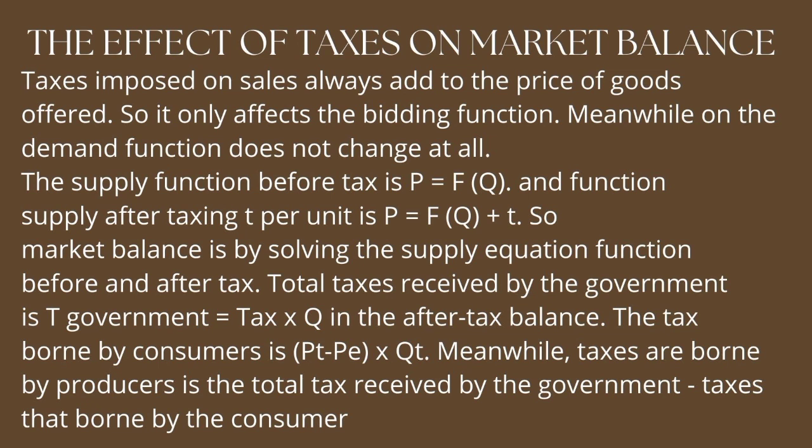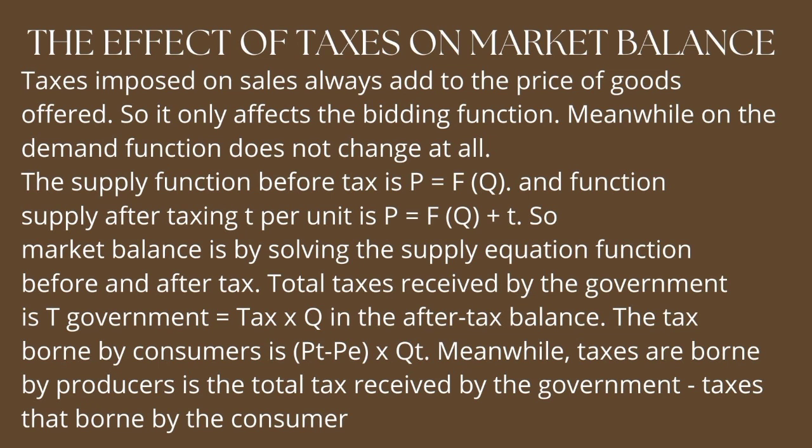The supply function before tax is P = f(Q), and the supply function after taxing T per unit is P = f(Q) + T. So, market balance is found by solving the demand and supply equations before and after tax. Total tax received by the government is T times Q, where Q is the quantity in the after-tax balance.